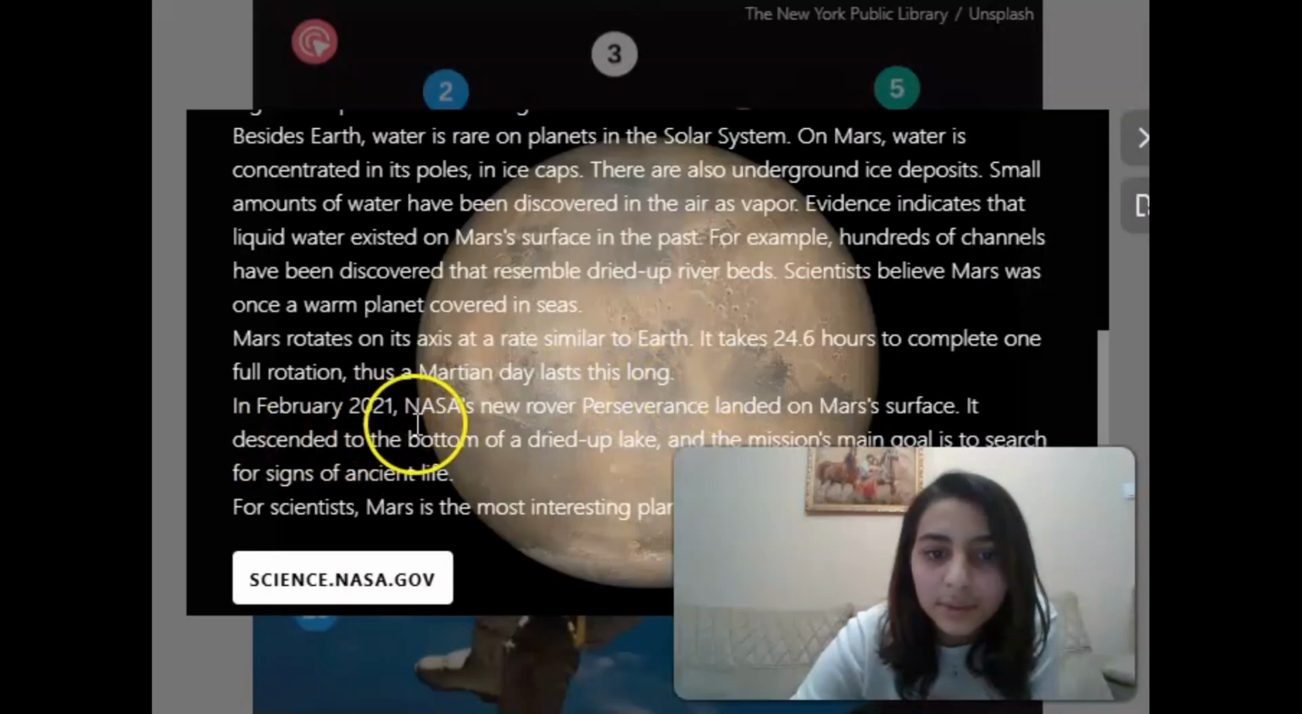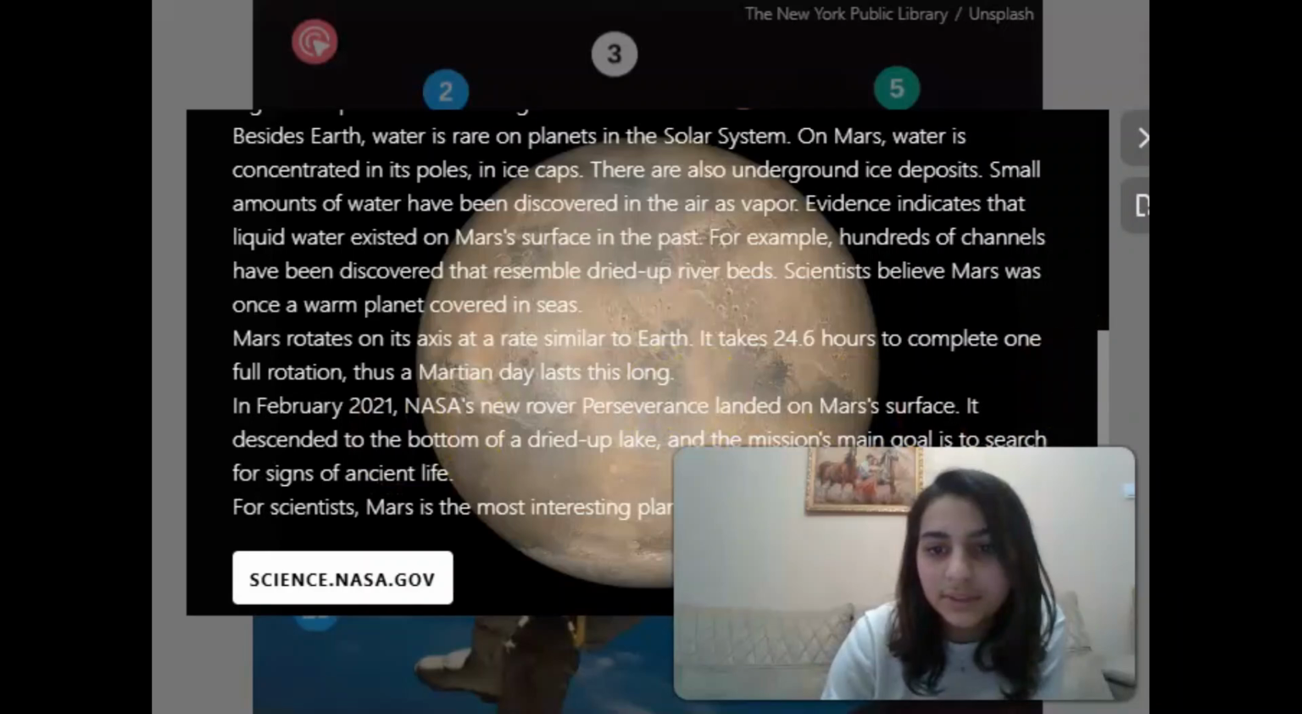In February 2021, NASA's new rover Perseverance landed on Mars' surface. It descended to the bottom of a dried-up lake, and the mission's main goal is to search for signs of ancient life. For scientists, Mars is the most interesting planet.